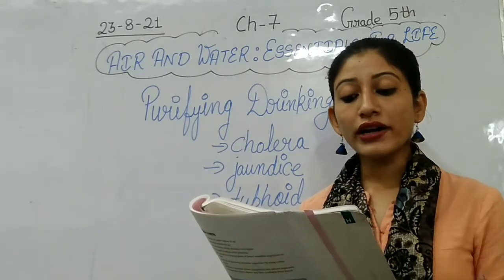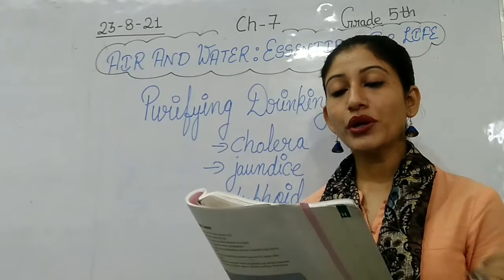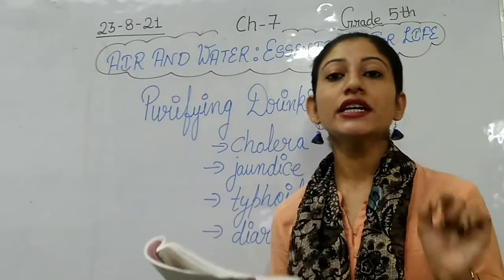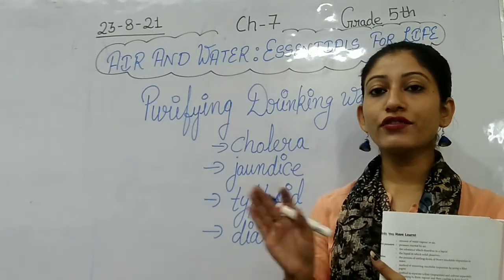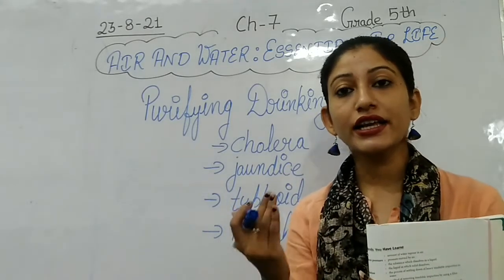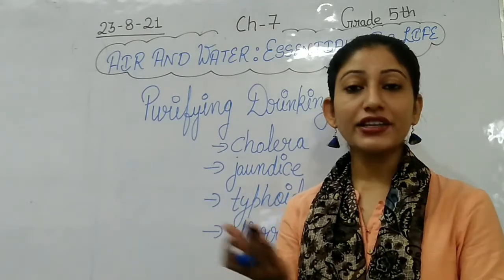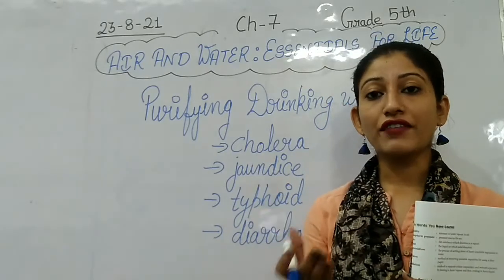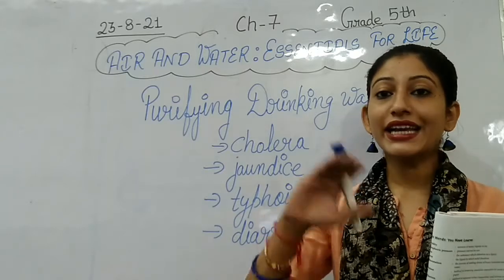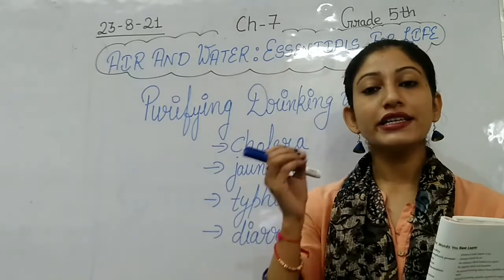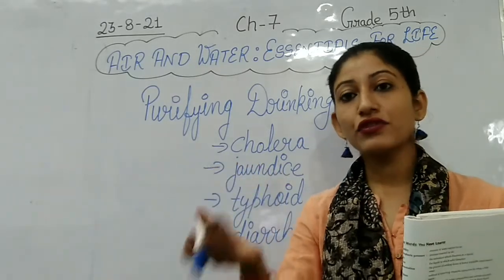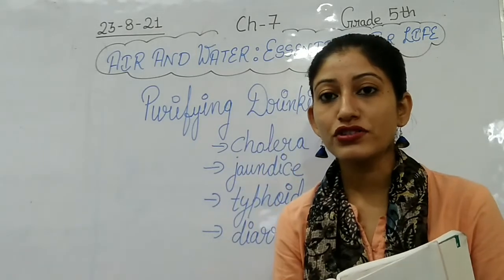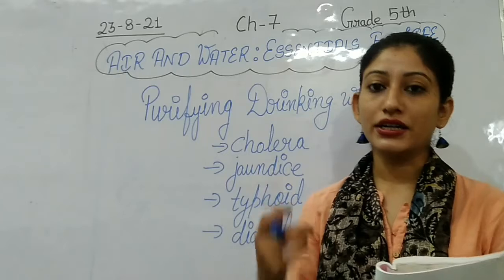Then the boiled water should be strained through a clean piece of cloth and stored in a clean and covered container. As you have boiled the water at high temperature, the second thing you have to do is strain that water through a clean piece of cloth. Strain means chhan dena. So that if a few impurities are left, they stay above the cloth and the rest of the clean water is collected in an empty container.